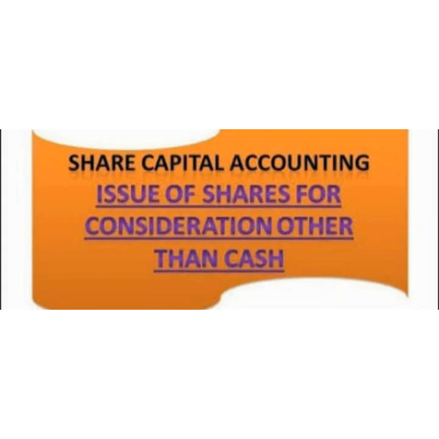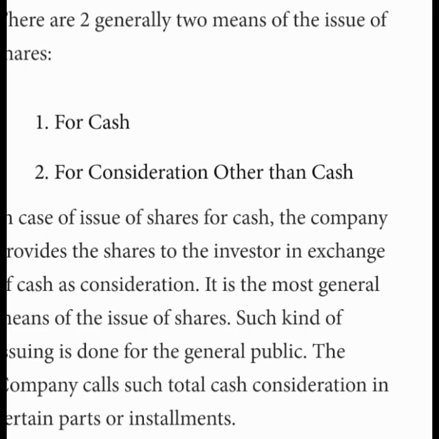Shares may be issued to vendors at par or at premium. The requisite journal entry to be passed is as under. The company can make the payment by issuing shares at par or at premium.